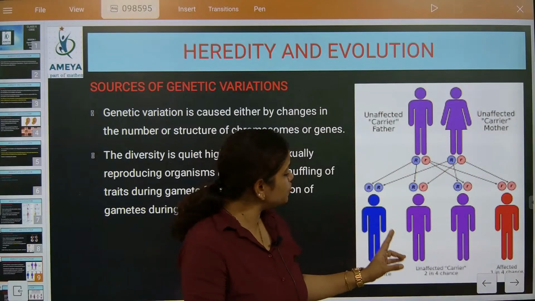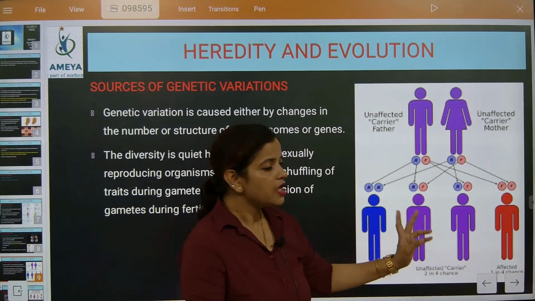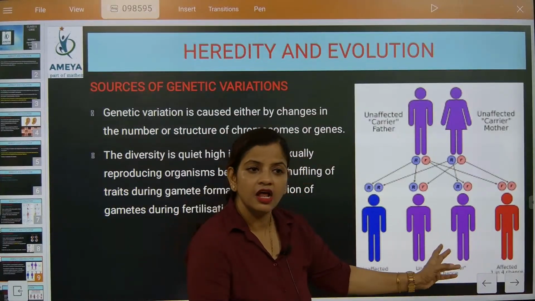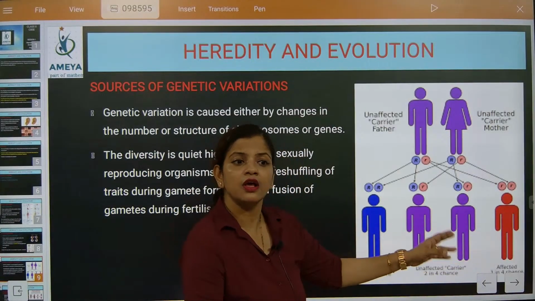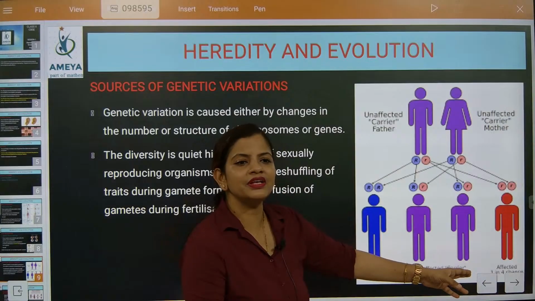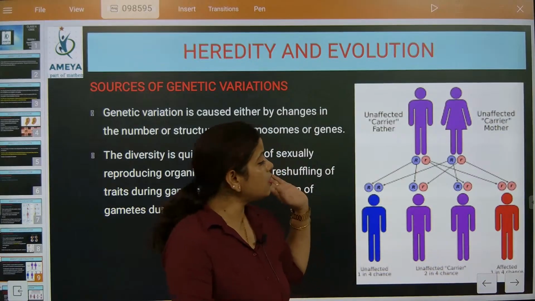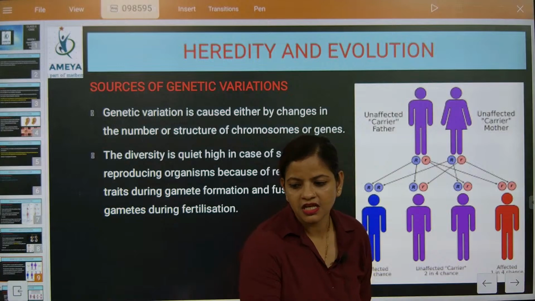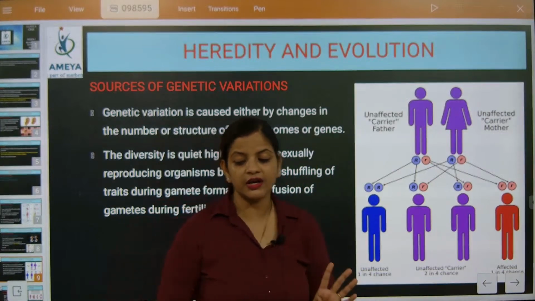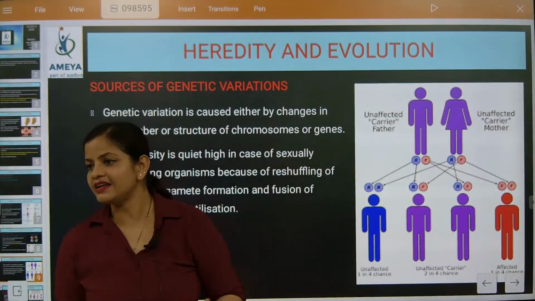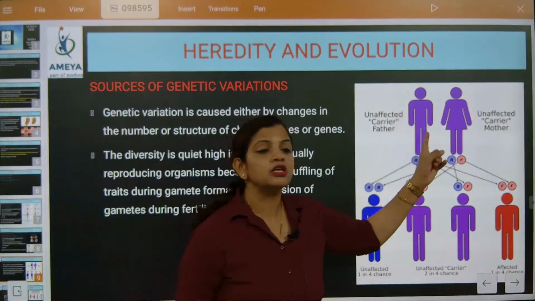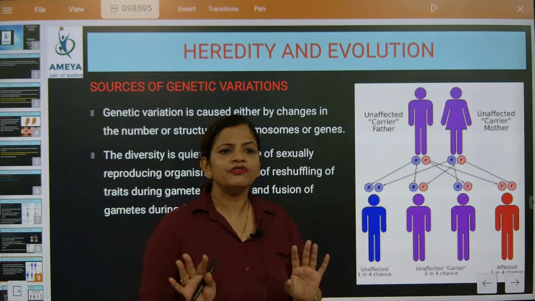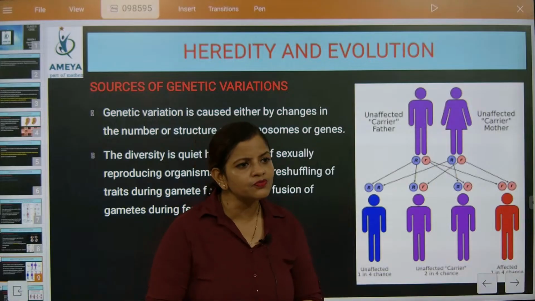So now one child will be not affected, the second child will be mixed, and this one will also be not affected. But will these three children be affected? No, because now it is also mixed. But the one which has both recessive will get that disease. So 1 out of 4 children will be affected by that disease. So that disease was carried by father and mother, but father and mother did not show the symptoms of that disease.